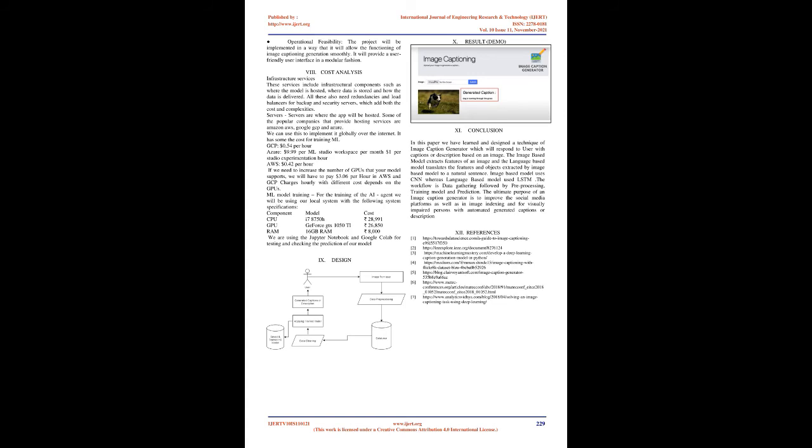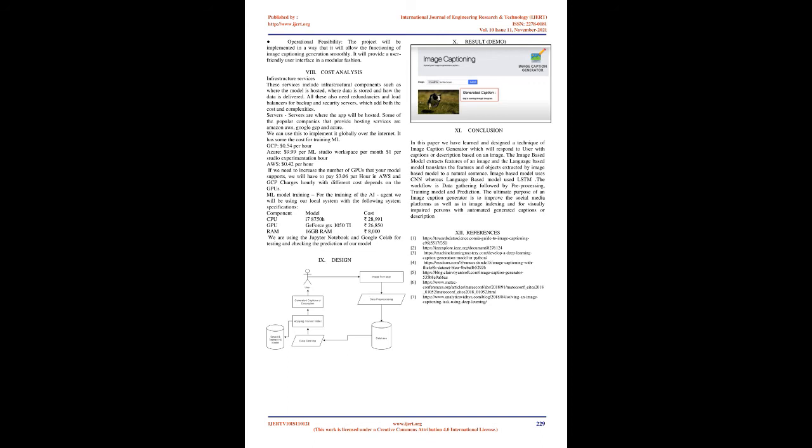Tools. The existing requirement for on-site management systems will be eliminated completely with the availability of a cloud-based system. Processes. With the image captioning system come more efficient and streamlined administrative processes. Hardware/software. Clients can use this in image indexing, for visually impaired persons, for social media, and several other natural language processing applications. Operational feasibility. The project will be implemented in a way that allows the image captioning generation to function smoothly. It will provide a user-friendly interface in a modular fashion.